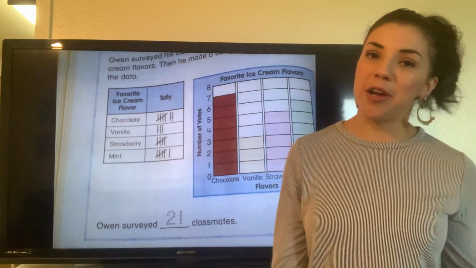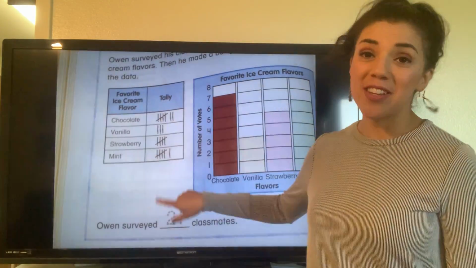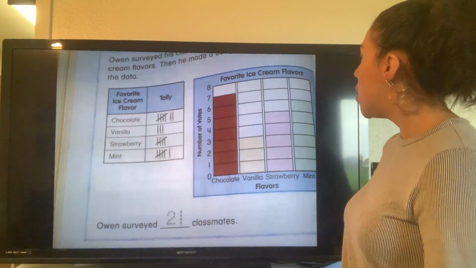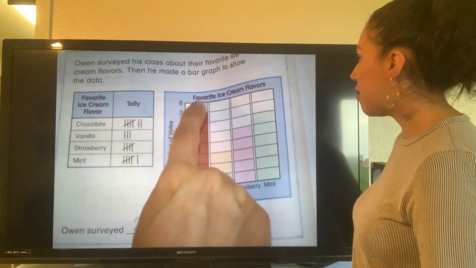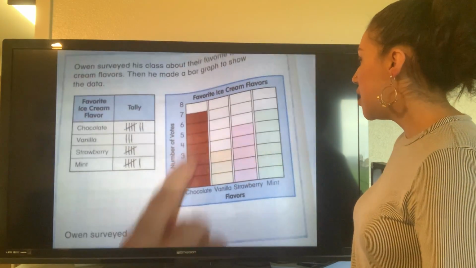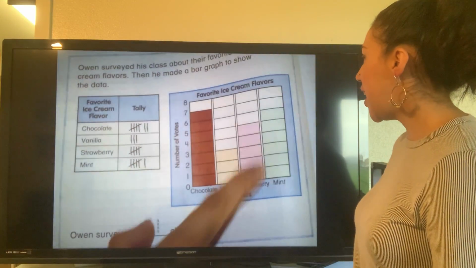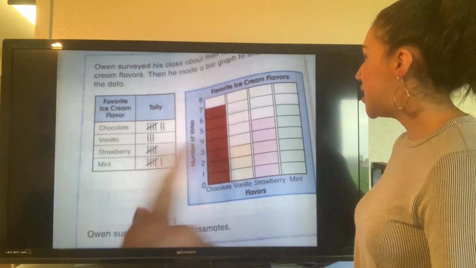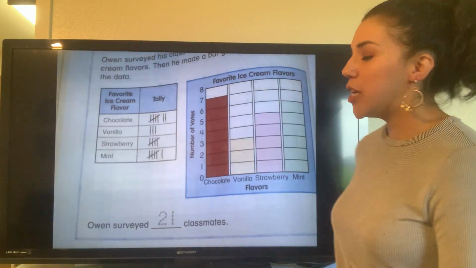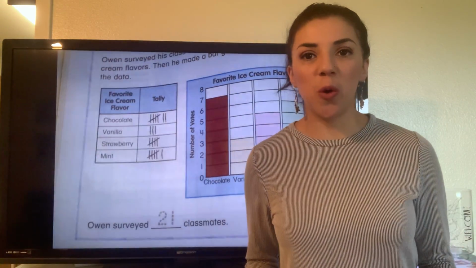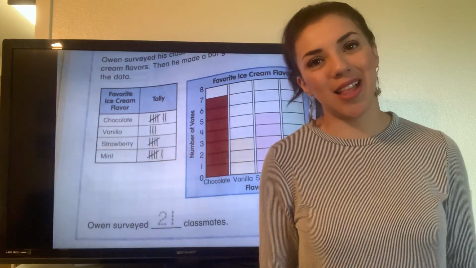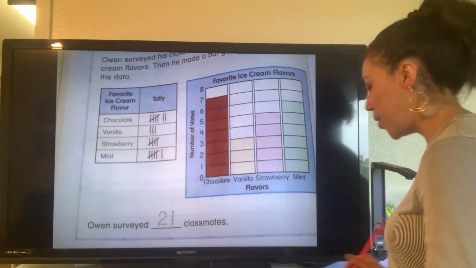So we'll have to count up the tallies for that, okay? Or you could look at the graph: that's 7 plus 3, plus 5 plus 6. And so in total, Owen surveyed 21 classmates. So you can just trace over that 21.